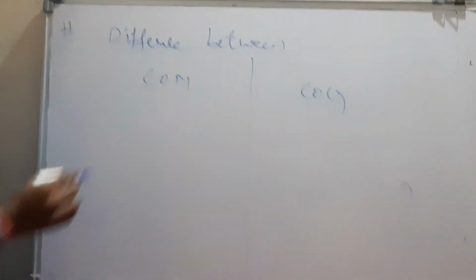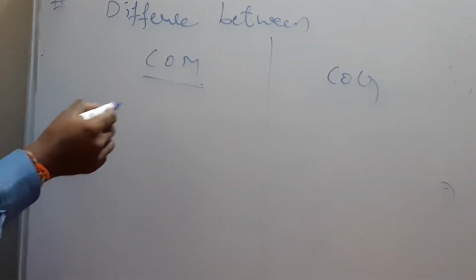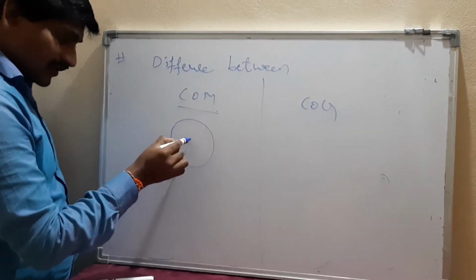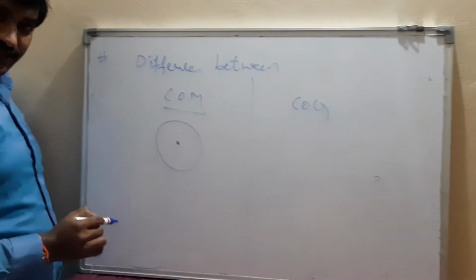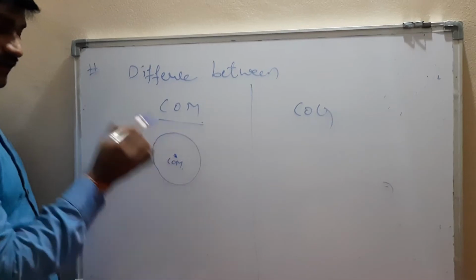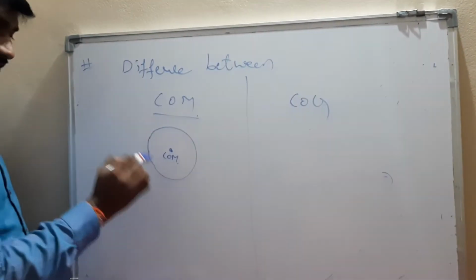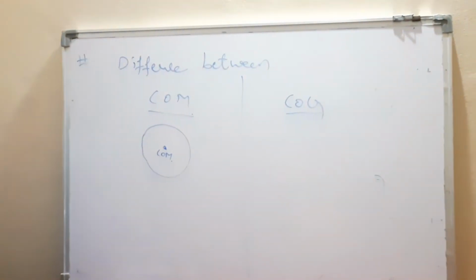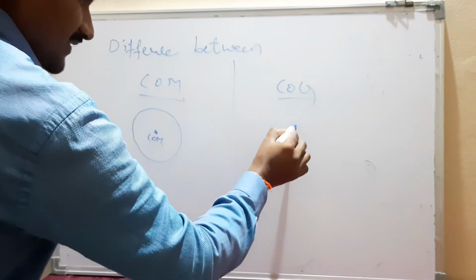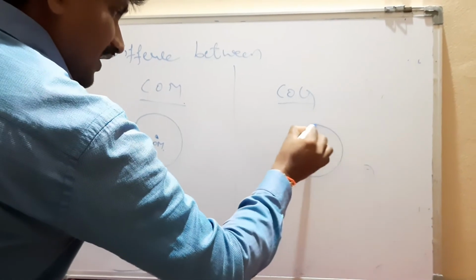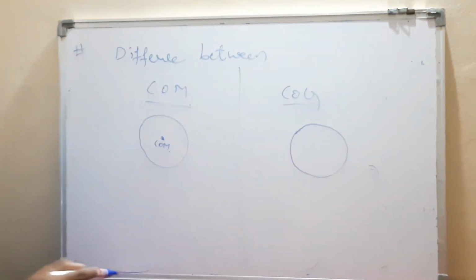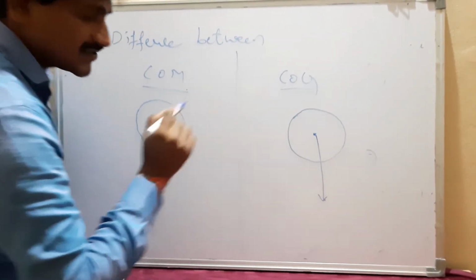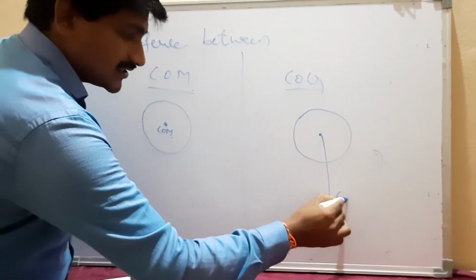When coming to the center of mass, the point where the total mass of the system is concentrated is called, or assumed as, the center of mass of that object. And coming to the center of gravity, for example, the point at which the total gravitational force of the system is located is called the center of gravity.